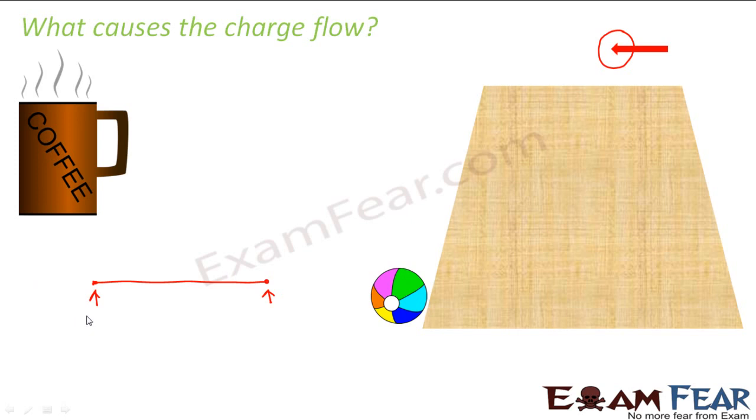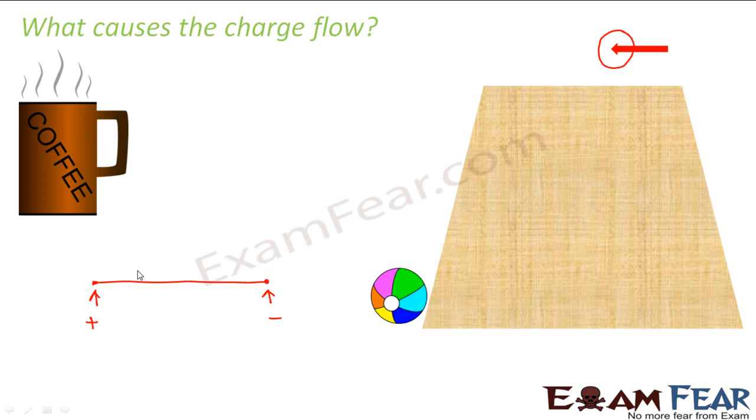So if we say that this end is at a greater potential as compared to this end, then there will be flow of charges from this end to this end, and this flow of charges constitutes current. Right? So if we say that this end is negative as compared to this end, that means this end has more electrons as compared to this end. So due to the difference in number of electrons, electrons will start moving from this end to the other end. So this flow of charges constitutes electric current. So difference in potential between the two ends of a conductor gives rise to the flow of charges, and this flow of charges constitutes electric current.